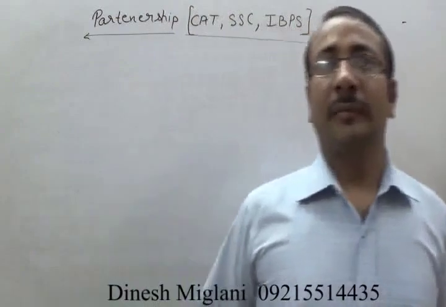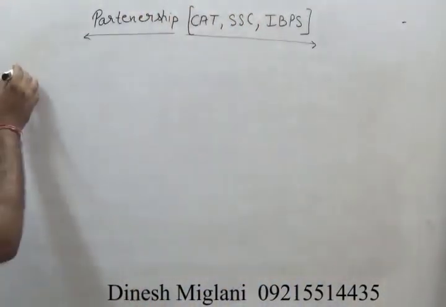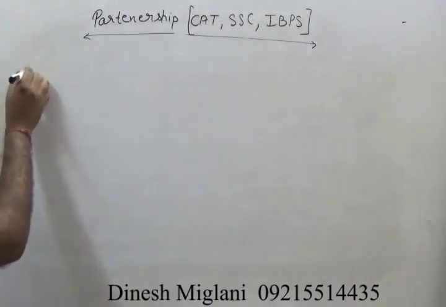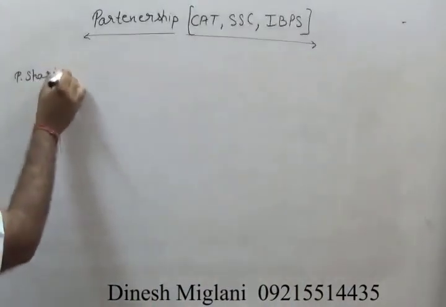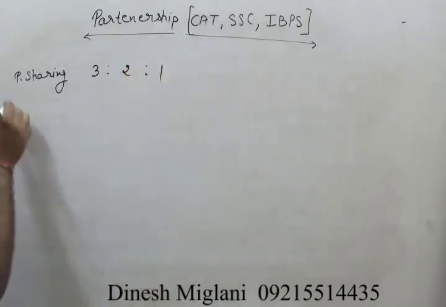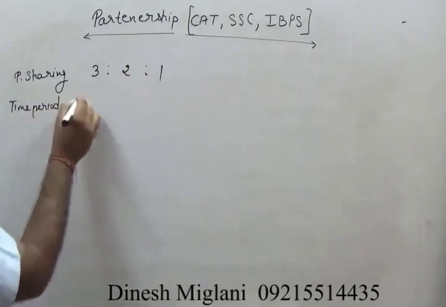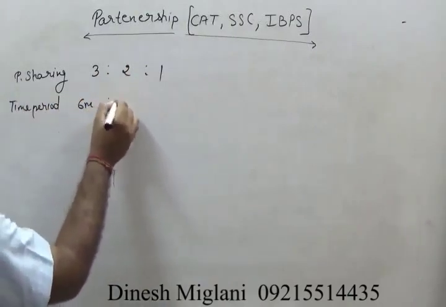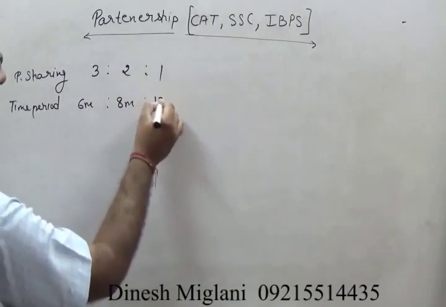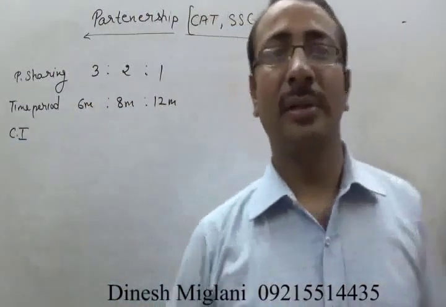Now after this we have the next type of questions. For example, if I say the profit sharing ratio of 3 partners is given, this is equal to 3 ratio 2 ratio 1, and the time period is given for which they invested the money. A invested the money for 6 months, B invested the money for 8 months, C invested the money for 12 months. We have to find out what is the ratio of their capital investment.